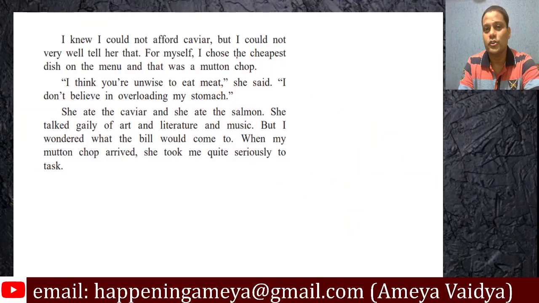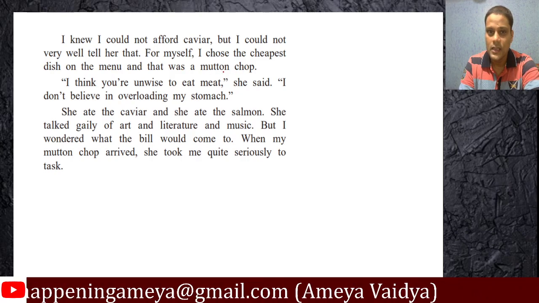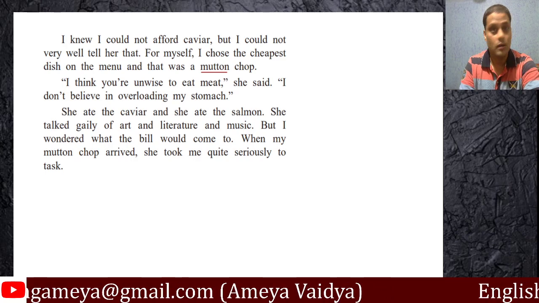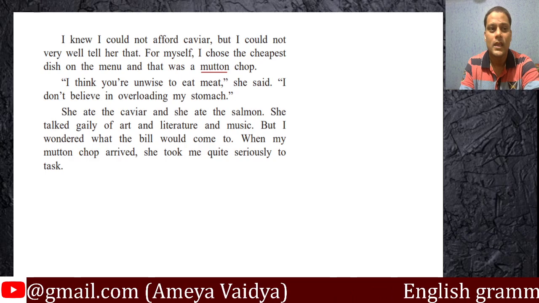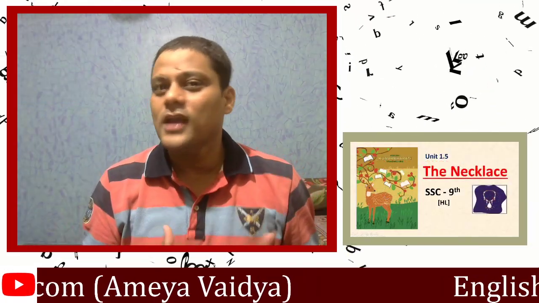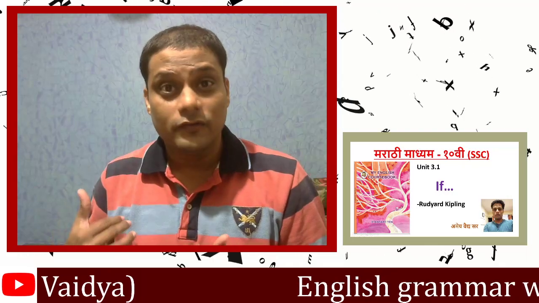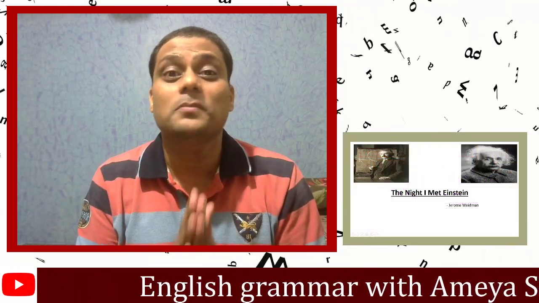"For myself, I chose the cheapest dish on the menu, and that was a mutton chop." Guys, do not pronounce this word as "mutton." It's mutton, like button. Mutton. It's always like that. And this is interesting, is it not? So he knows he doesn't have a lot of money, so he lets the woman have what she wants. And for himself, at least that's the thing within his control, he just ordered whatever was the cheapest.